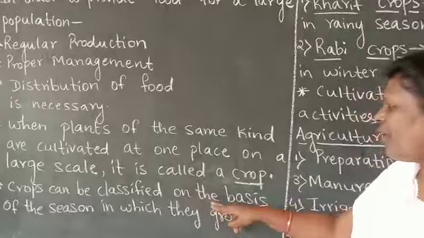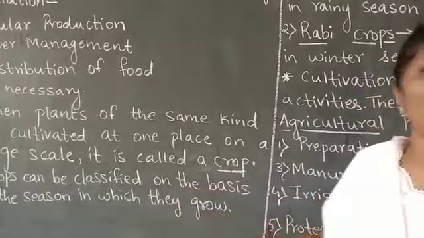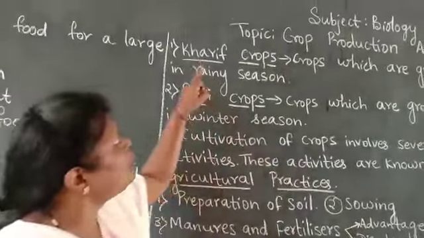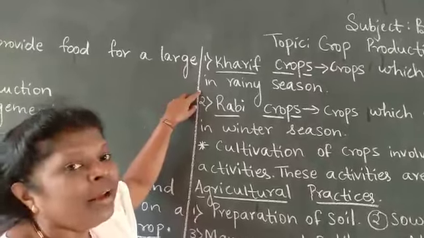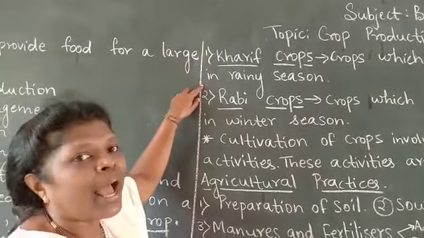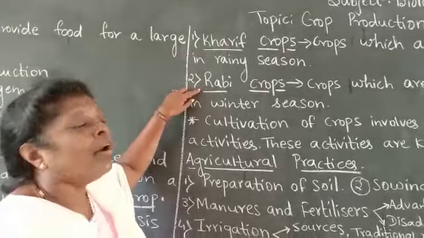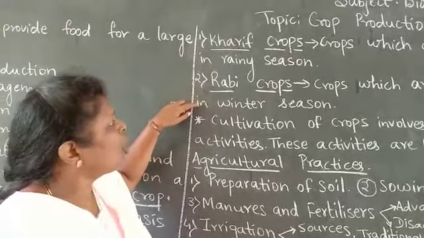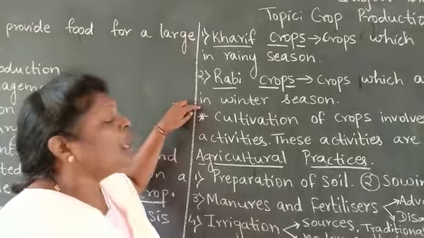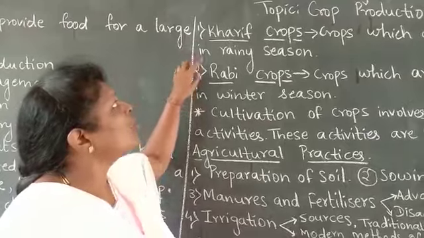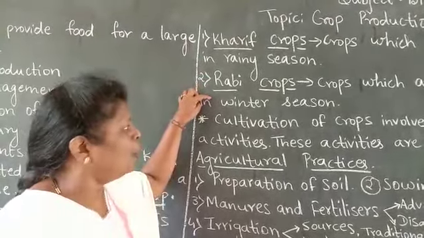Crops can be classified on the basis of the season in which they grow. Now let us see the types of the crops. First one is Kharif crops. Crops which are grown in rainy season are known as Kharif crops. Second type of crop is known as Rabi crops. Crops which are grown in winter season are known as Rabi crops. Now children, you have to list Kharif crops as well as Rabi crops in your notebook.